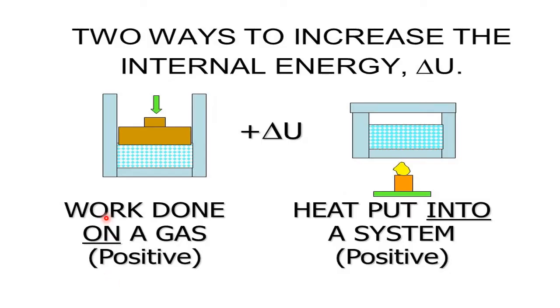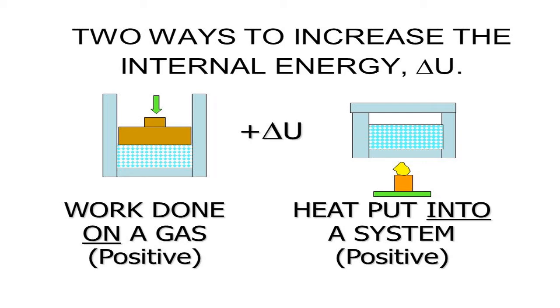Now, there are two ways of increasing the internal energy: work done on a gas, or heat put into a system. Either separately or both. If work is done on a gas, then there is an increase in the internal energy.